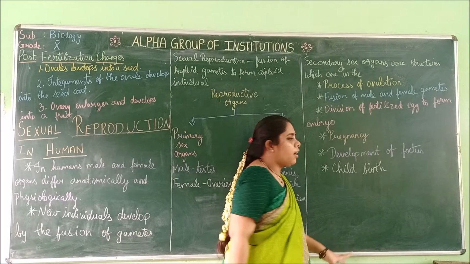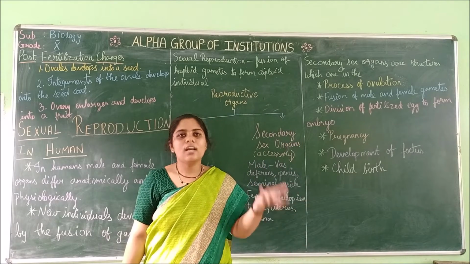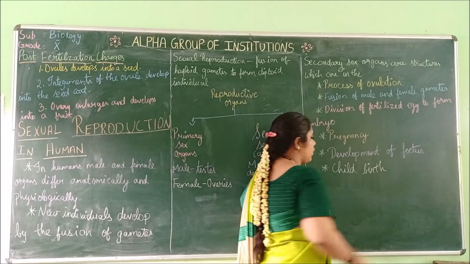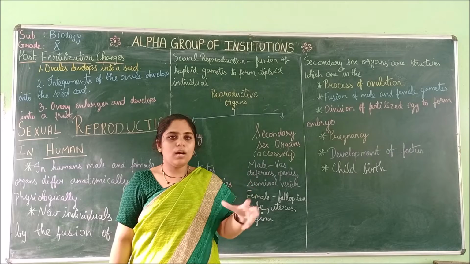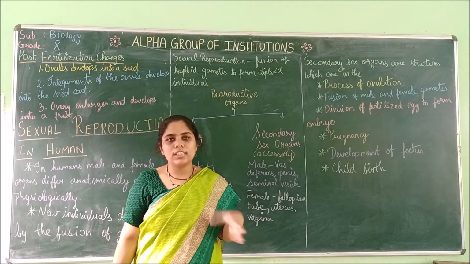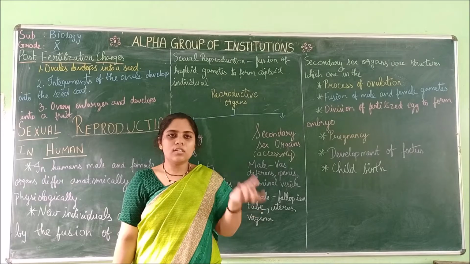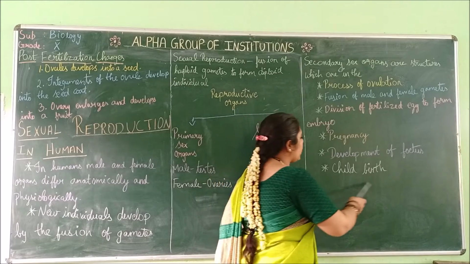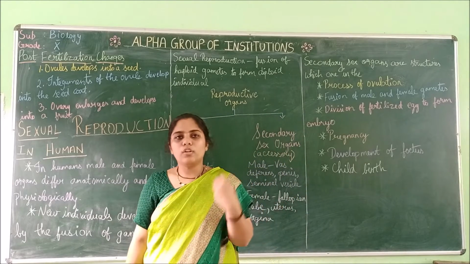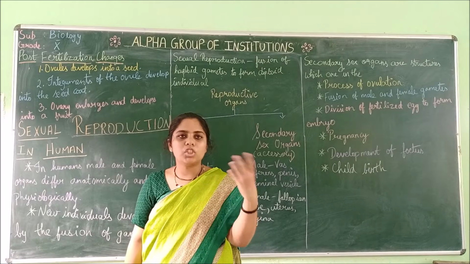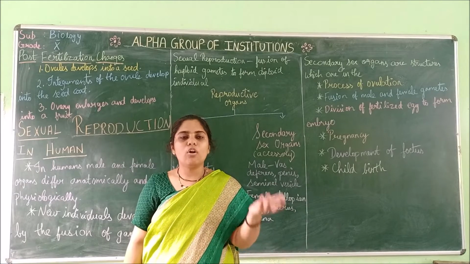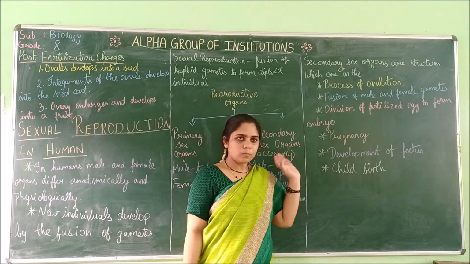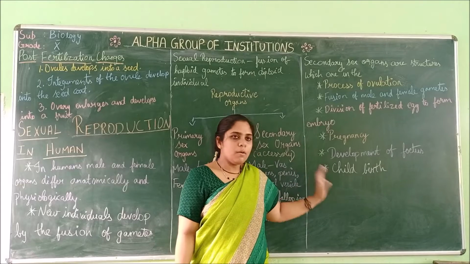Next is pregnancy. When a human being is getting pregnant, what are the organs involved? And development of the fetus: the organs that are used for the development of a baby or fetus also come under the secondary sex organs. And finally, childbirth. The organs involved in giving birth to a child also come under the secondary sex organs. So, these are the processes involving secondary sex organs.